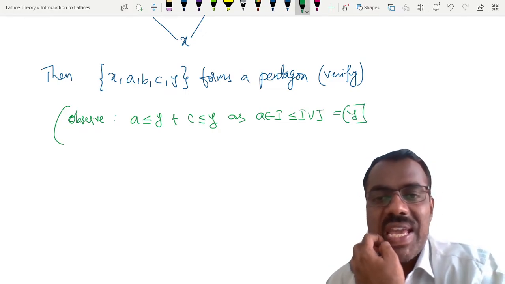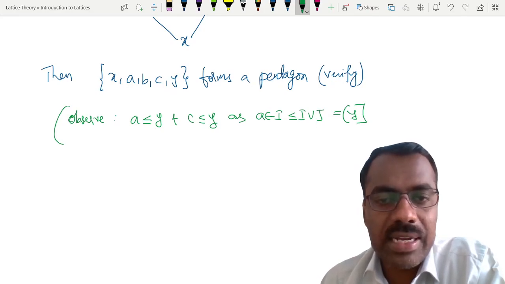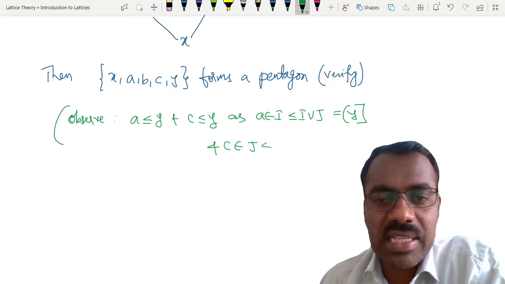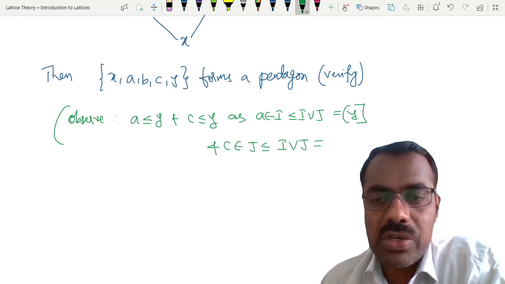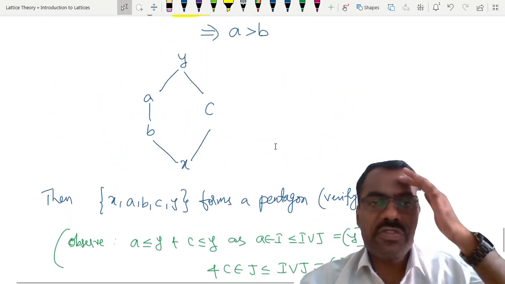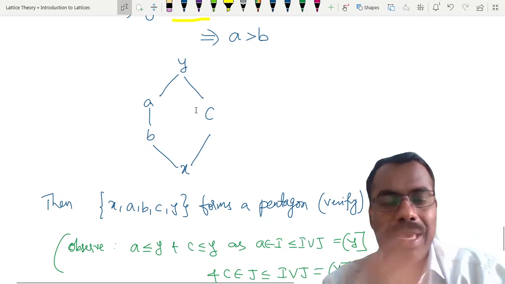That shows that A also belongs to Y, that means A is less than or equal to Y. And what about this C? C belongs to J, J is less than or equal to I join J, which is this. Okay. So try to verify all the values and check why this forms a pentagon.